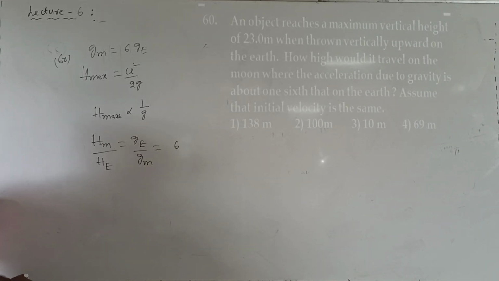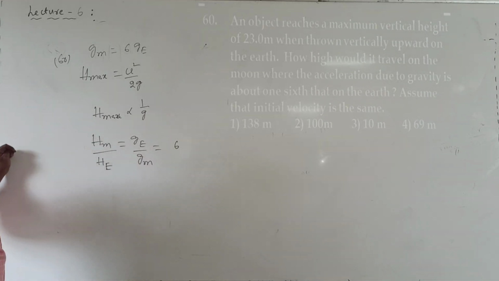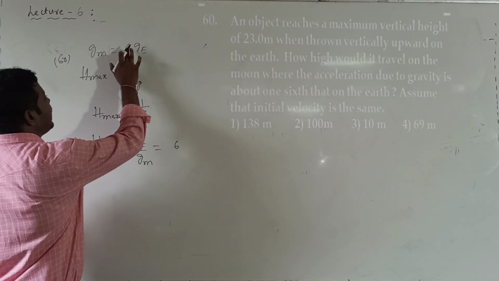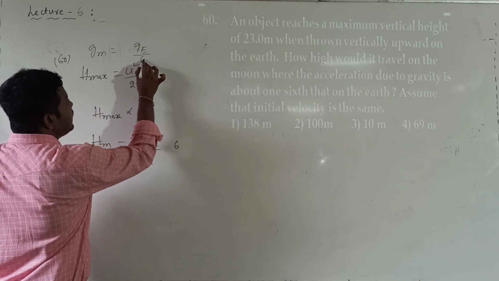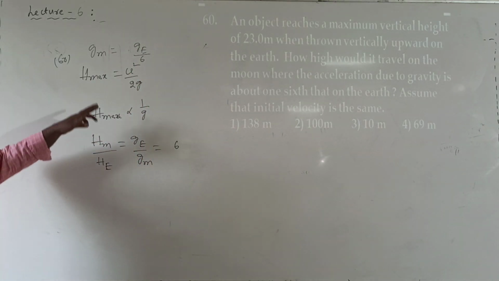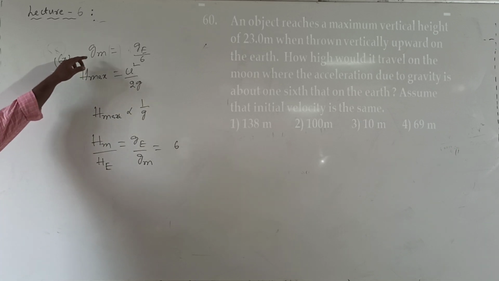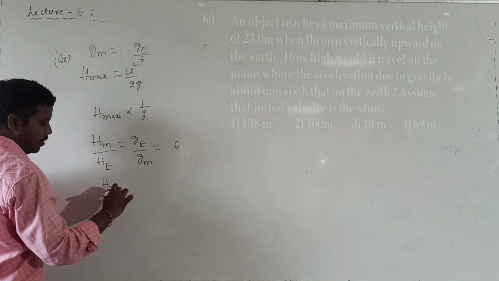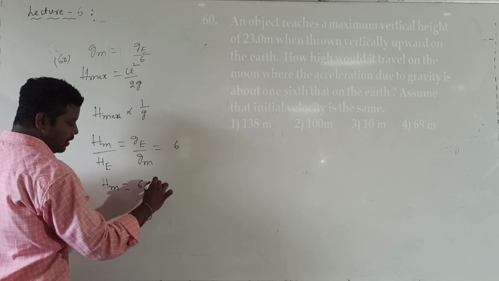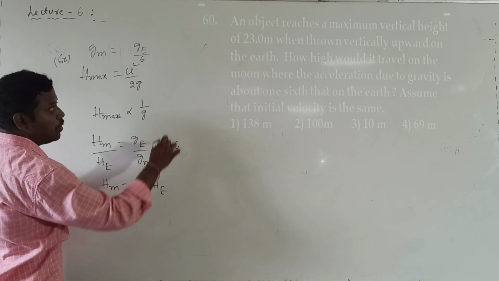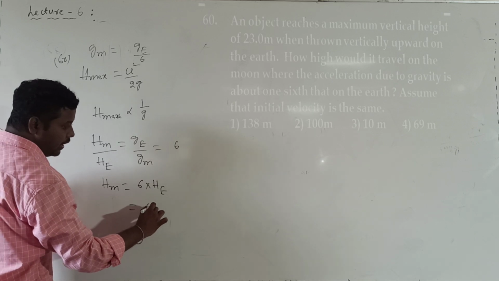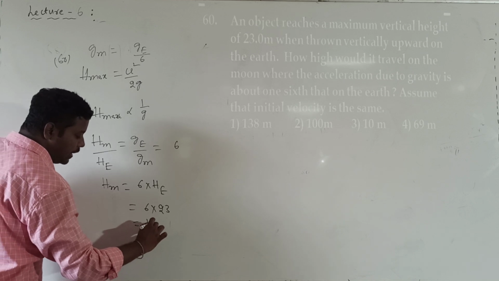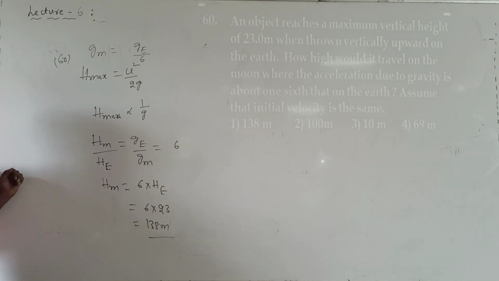Now what are they asking us to calculate? Sorry, here g moon is equal to g earth divided by 6. So g value on the moon will be less, 1 by 6 times. So the height will be 6 times. Then what I will get is h moon equal to 6 into h. But what is the maximum height reached by the body on the earth's surface? That is 20. So 6 into 20, so we will get the answer of 132. This is question number 60.